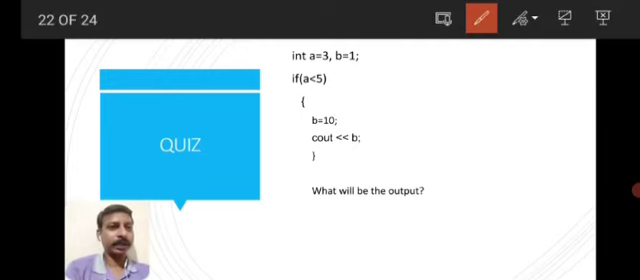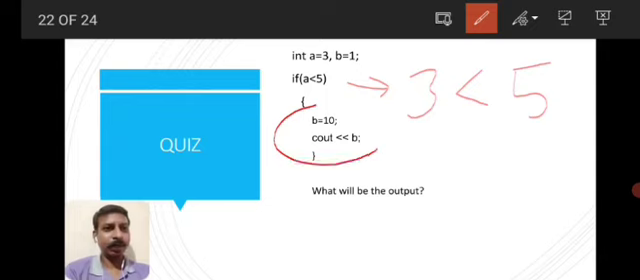Okay, we will check. A is 3. So 3 less than 5. A less than 5 means 3 less than 5. Is it right? Yes, it is true. So it will come inside the if. Inside, the value of B is equal to 10. So when you display B, cout B means display the value of B. So the value of B is 10.